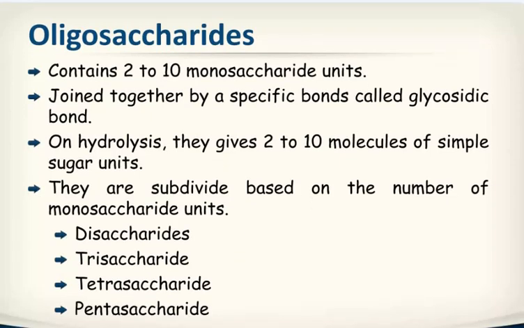Oligosaccharides contain 2 to 10 monosaccharide units joined together by a specific bond called glycosidic bond. On hydrolysis they give 2 to 10 molecules of simple sugar units. They are subdivided based on the number of monosaccharide units: disaccharide, trisaccharide, tetrasaccharide, pentasaccharide and so on.